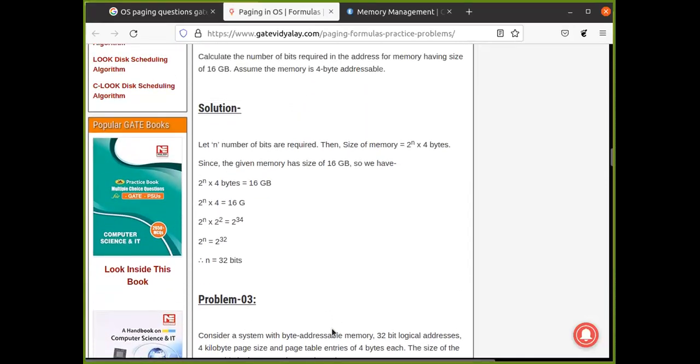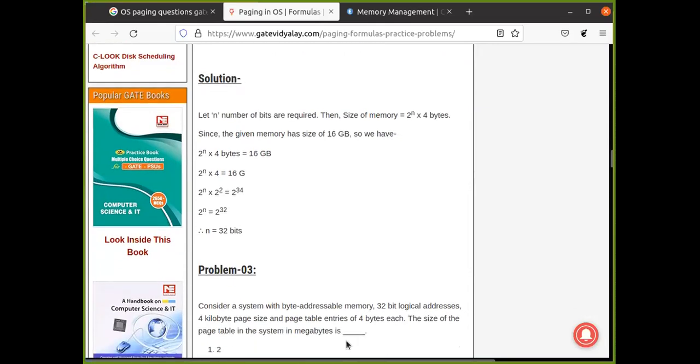Consider a system with byte addressable memory. Byte addressable memory means every word is of size 1 byte. 32-bit logical addresses, 4K page size, and page table entries of 4 bytes each. What is the size of the page table in the system in megabytes? Now, can you do this?